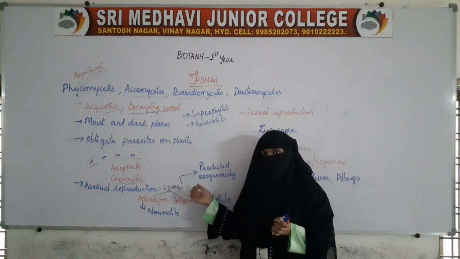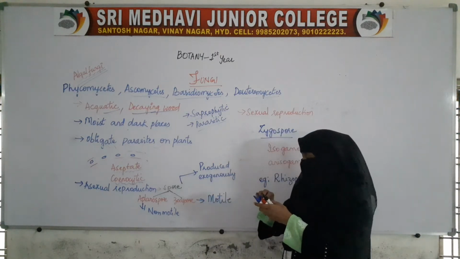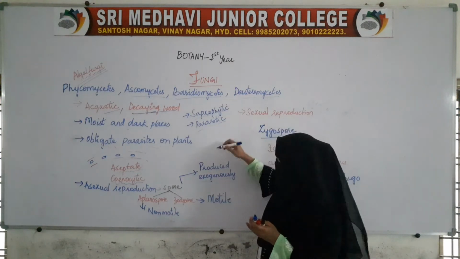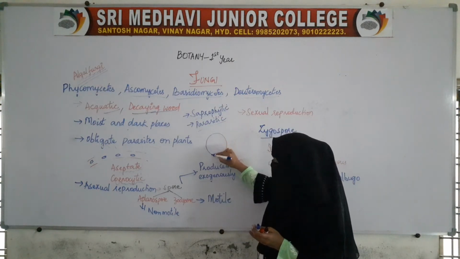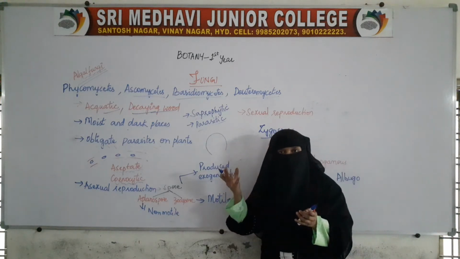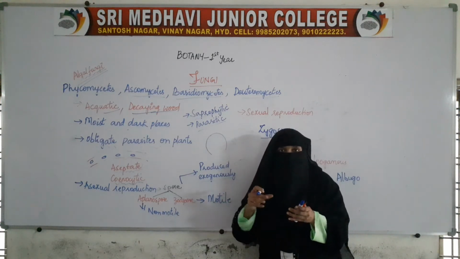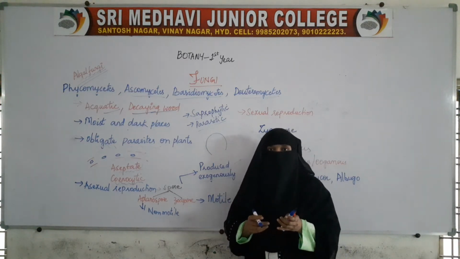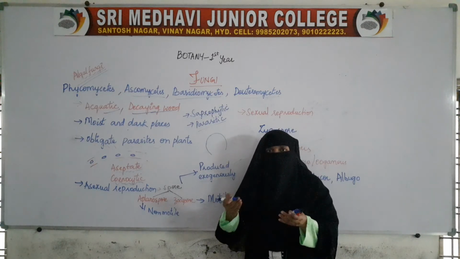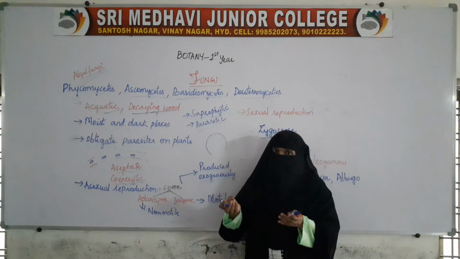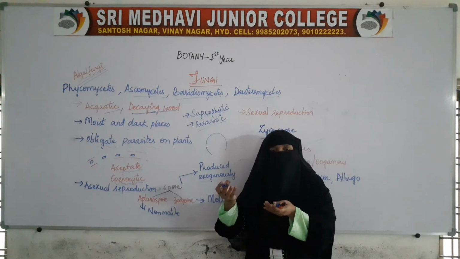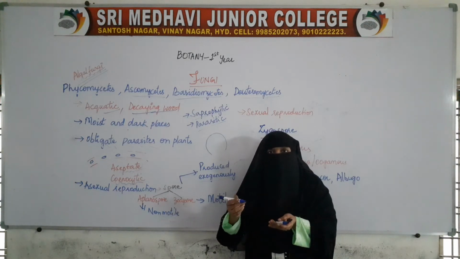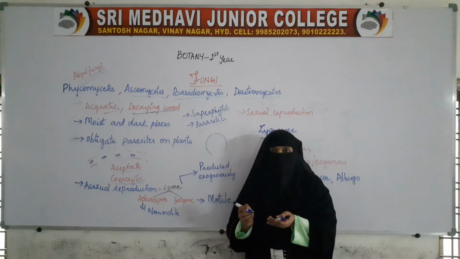These spores are produced in fruiting bodies. They are produced exogenously. A fruiting body is nothing but a structure in which or on which spores will be produced. In a few fruiting bodies, spores can be produced inside, and in a few they can be produced outside on the surface of that structure.